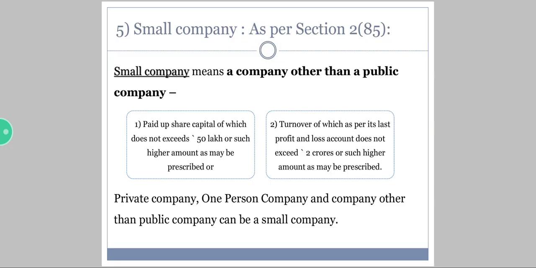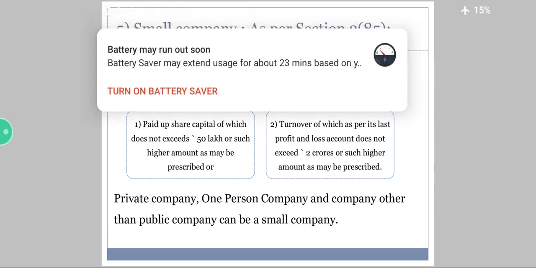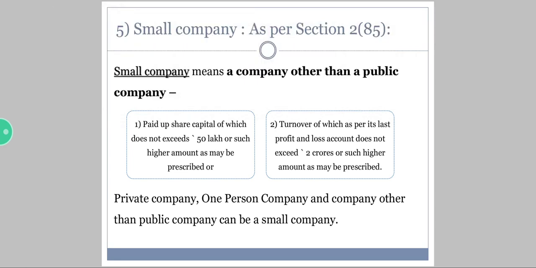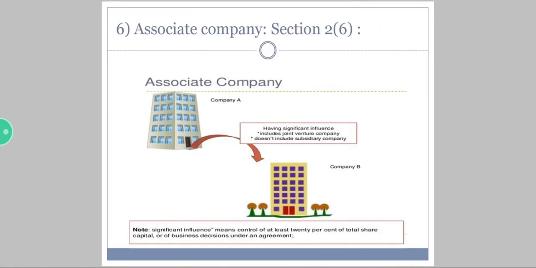The very first one is paid up share capital of which does not exceed 50 lakhs or which is prescribed in the articles. Coming to the second one, turnover of which as per the last profit and loss account does not exceed 2 crores. Now see, private company, one person company and company other than public company can be a small company.